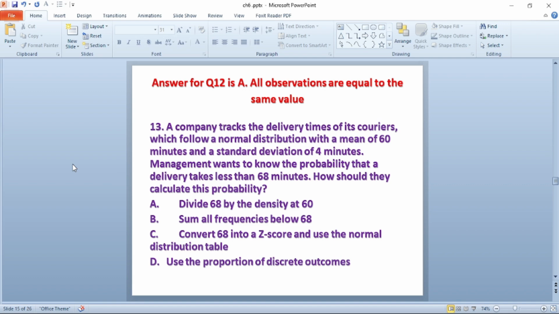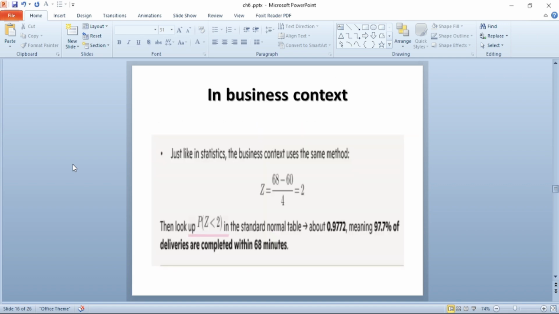So we can apply the z-score, which is equal to each observation deducting the mean divided by the standard deviation. So here z is equal to 68 minus 60 divided by 4, which is equal to 2.